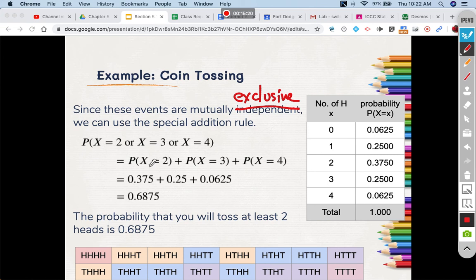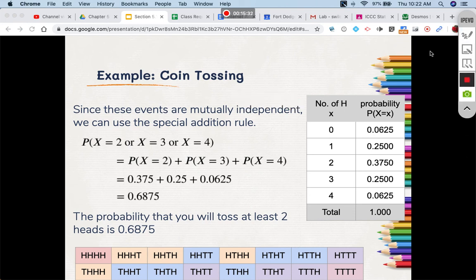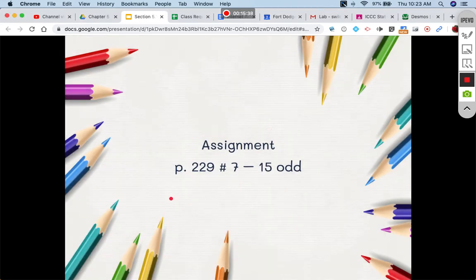So we can take the individual probabilities, add them together, and the probability that you will toss at least 2 heads is 0.6875. So, enjoy.